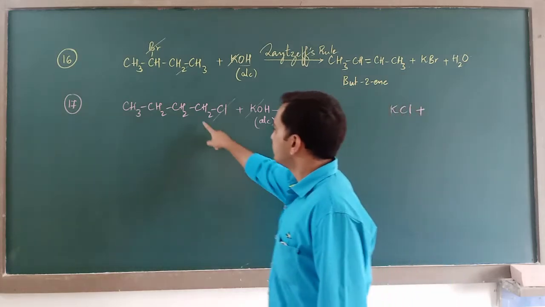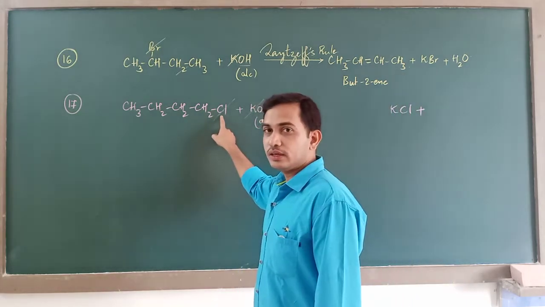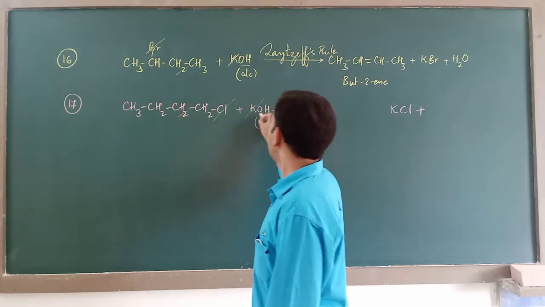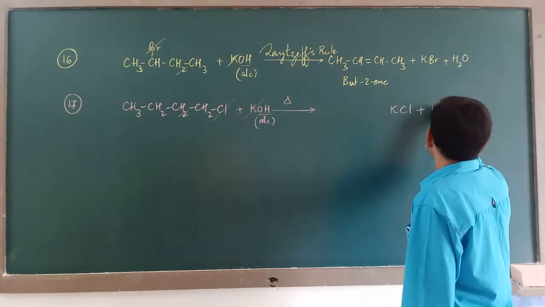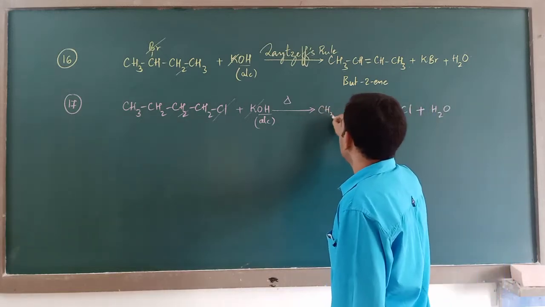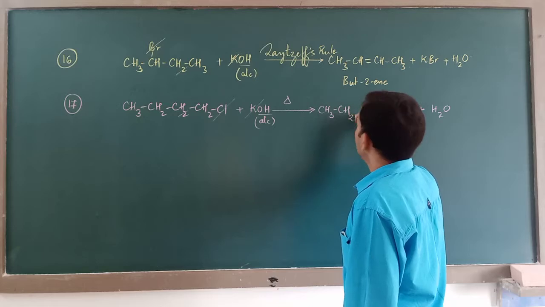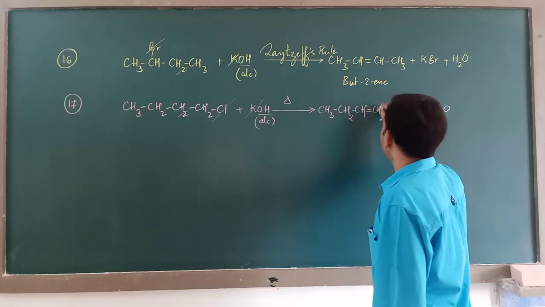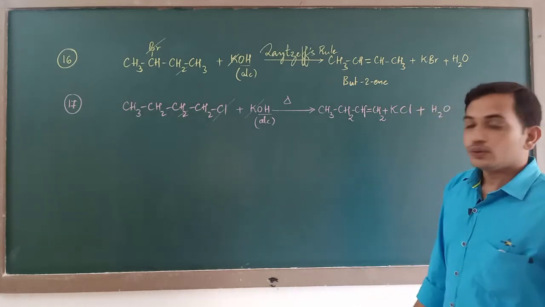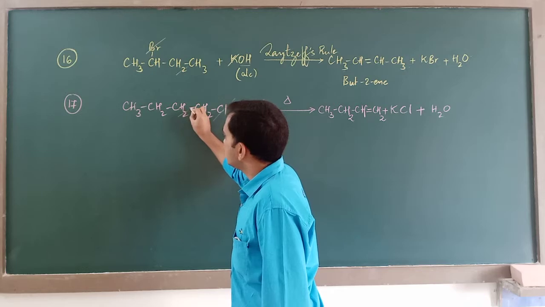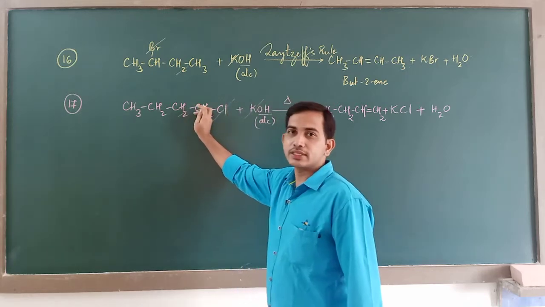Then from whichever carbon you are eliminating halogen, eliminate hydrogen from the adjacent carbon. So from here you will eliminate water, and what remains is CH3, CH2, CH double bond, CH2. So the double bond appears here because after losing one hydrogen, its bond shifts in between the first and second carbon.